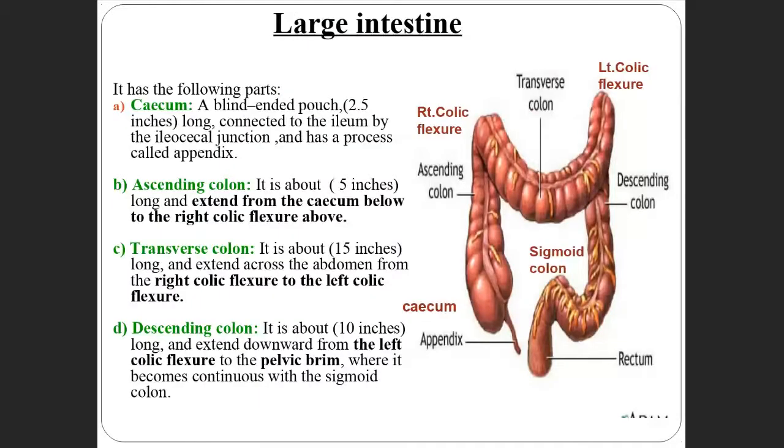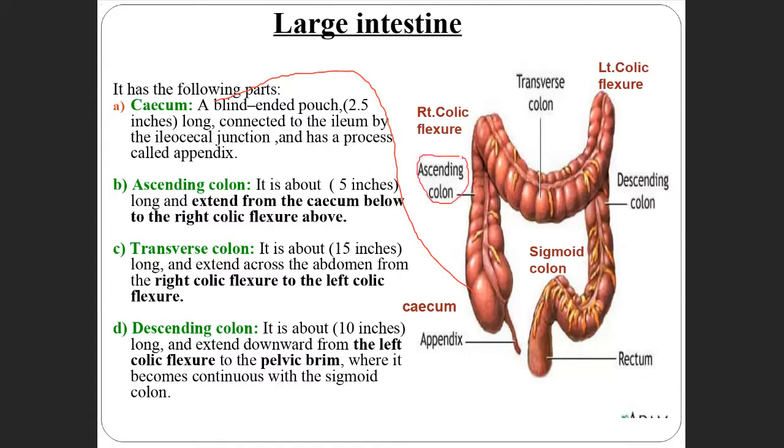Next, this large intestine further divides into parts. It begins from the cecum. Here, this is the cecum, and then the ascending colon, this part.